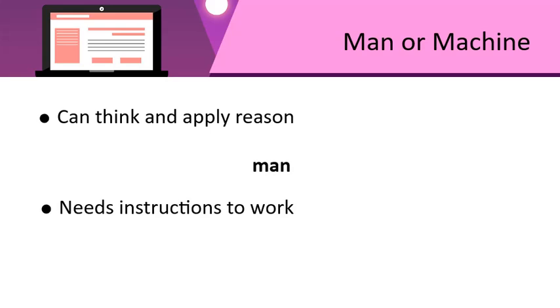You have to switch on a computer and then only will it work. You have to give commands and then it will process these commands and work. So, a computer needs instructions to work. But this is not true for humans. So this one goes to the computer. I think you have understood man and machine very well and can differentiate between the two. Would you like to revise some other topics?